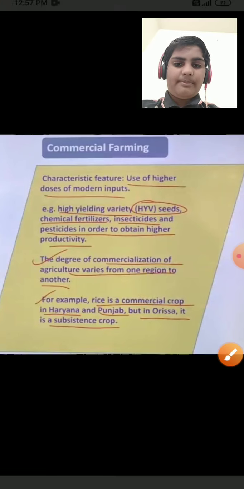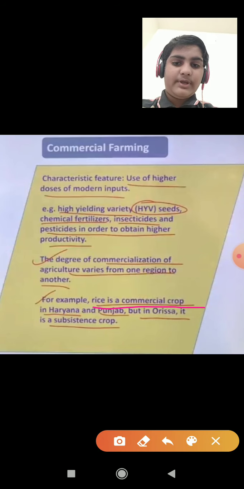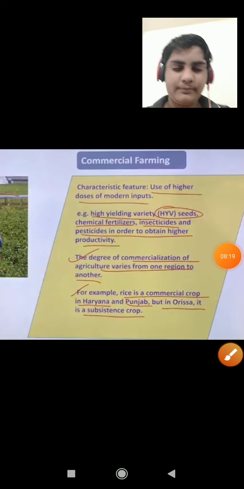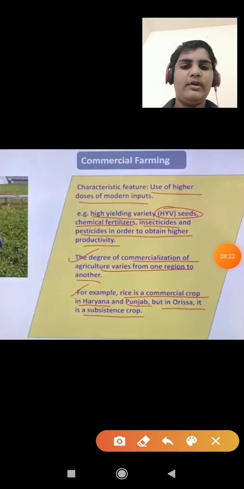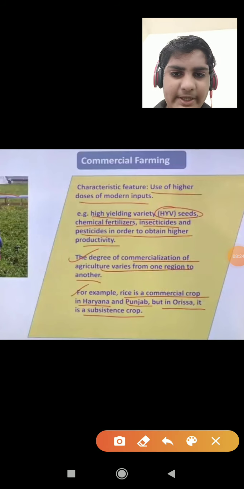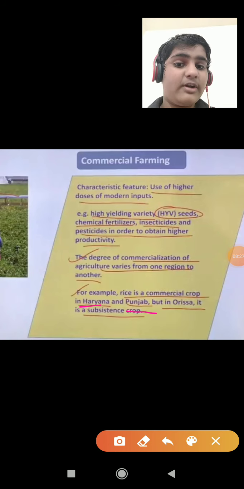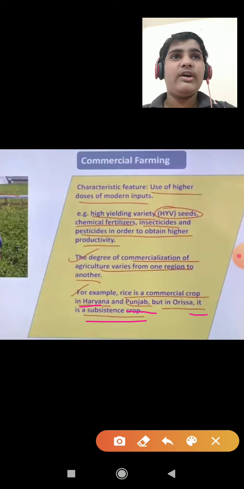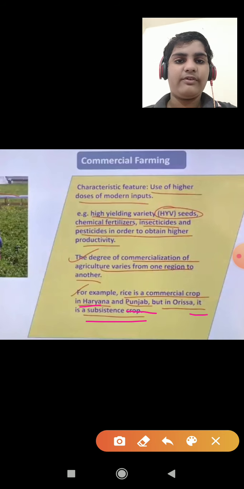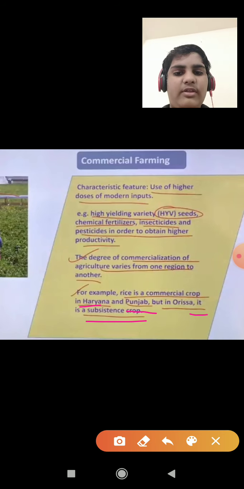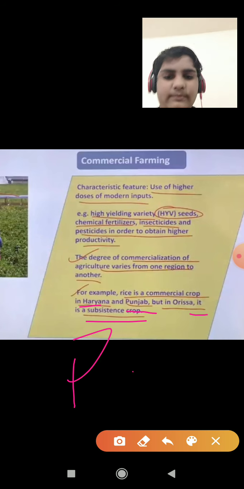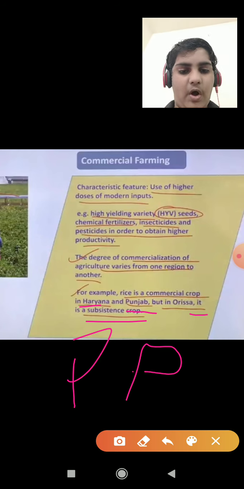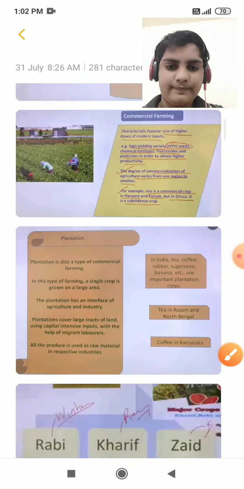For example, rice is a commercial crop in Haryana and Punjab, but in Orissa it is a subsistence crop. Means rice is cultivated with very high doses of chemical inputs there, but in Orissa it is cultivated in a primitive way by hand, with the hoe and dao. So let's move ahead. Next is plantation.